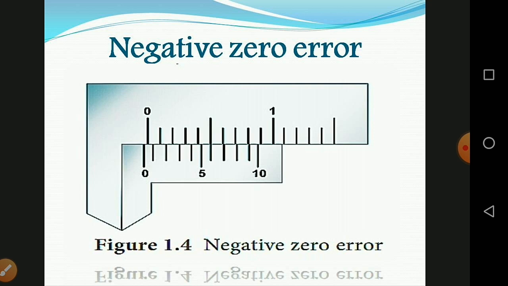To find the negative error, we can count backward from 10. Here, the fourth line is coinciding. Therefore, negative zero error is equal to minus 4 into least count. That means minus 4 into 0.01 equals minus 0.04 centimeter. Then zero correction is positive, hence zero correction is equal to plus 0.04 centimeter.